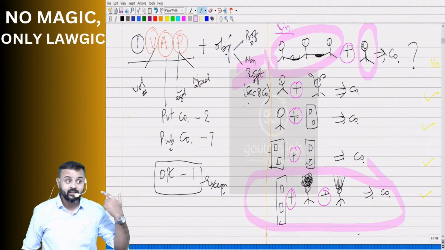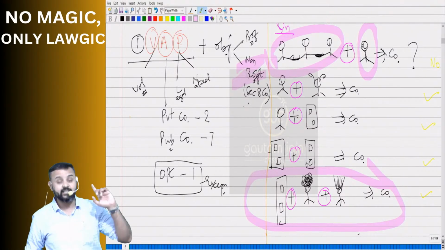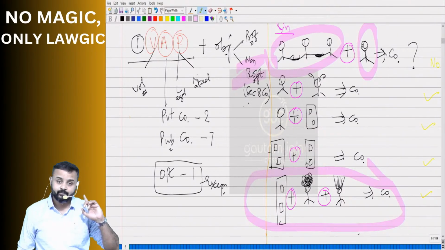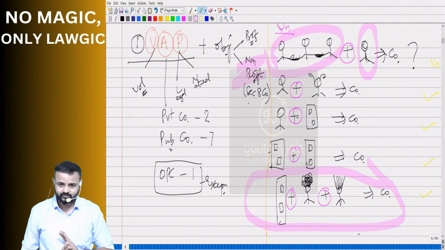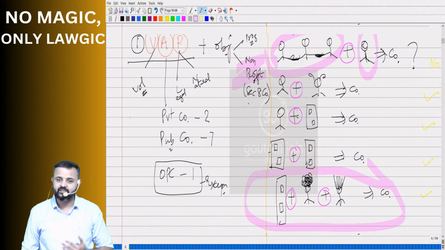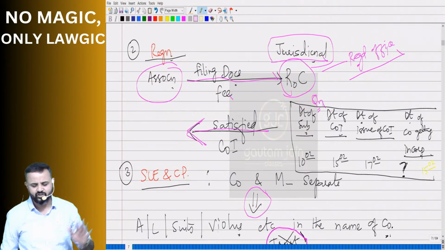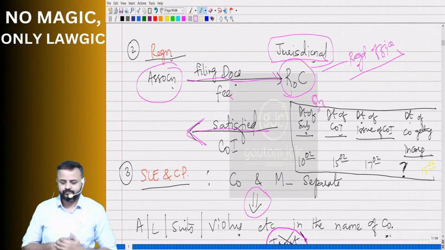Now this thing which we are talking about, in short, we are going to study in detail. In detail where? Chapter 2, Incorporation and matters incidental thereto. Correct? That is going to be our topic number 2, where we are going to discuss this in detail. As of now, in short, I have written. Okay? Could you see there?